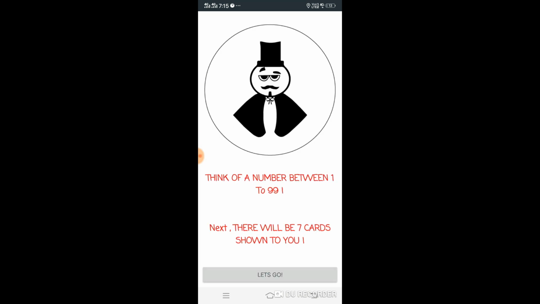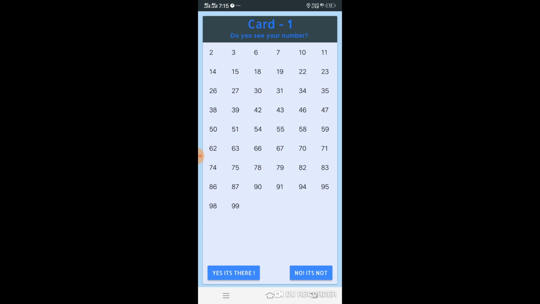Now it asks me to select any number between 1 to 99, and it will let me know what I was thinking in my mind. I think in my mind number 10. So I'm going to click on "Let's go" here. I just need to find out, is the 10 there? Yes, the 10 is there in the card. So I'm going to click on "Yes, it's there."